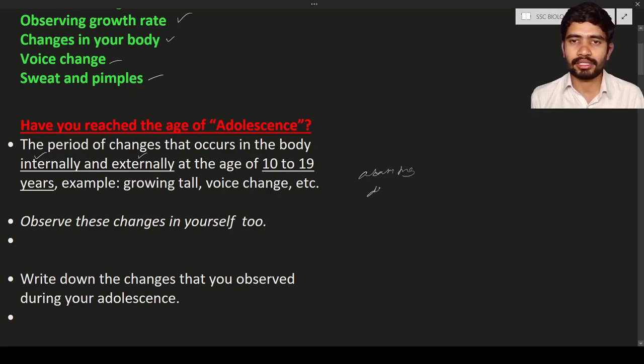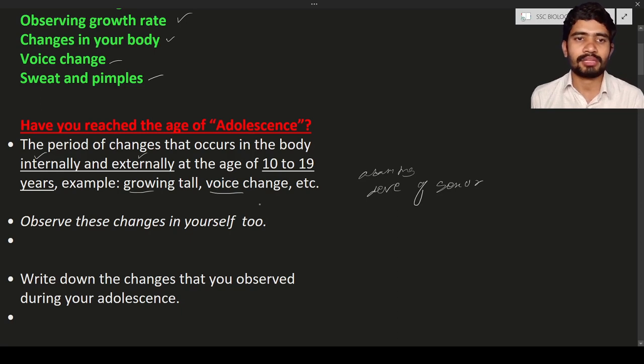Next, development of sex organs, and also development of the muscles and so on. Next, growing tall. These all are the changes that are seen in the adolescence stage.